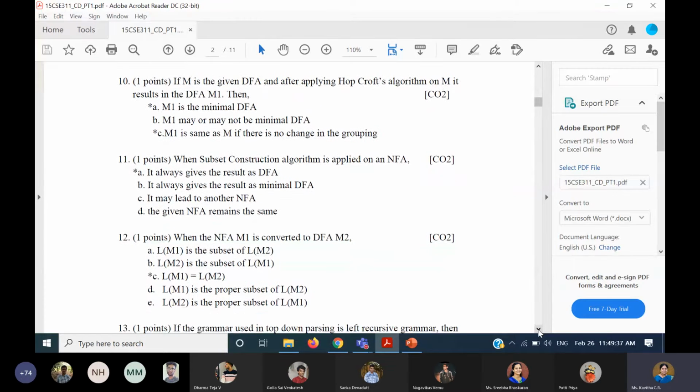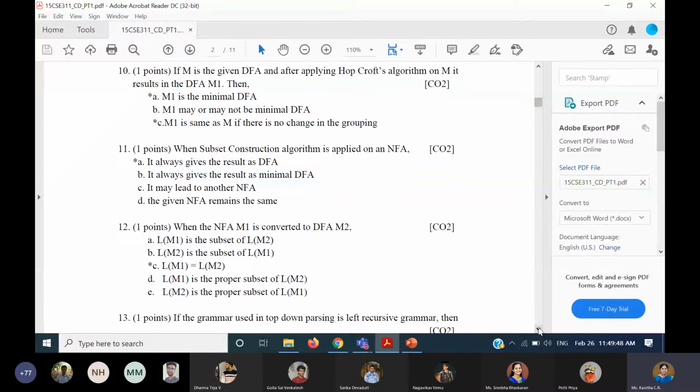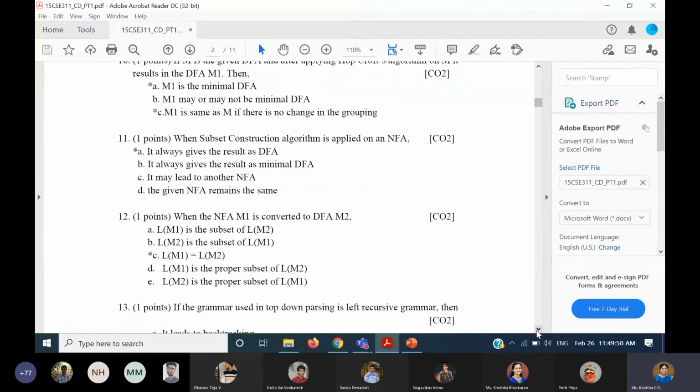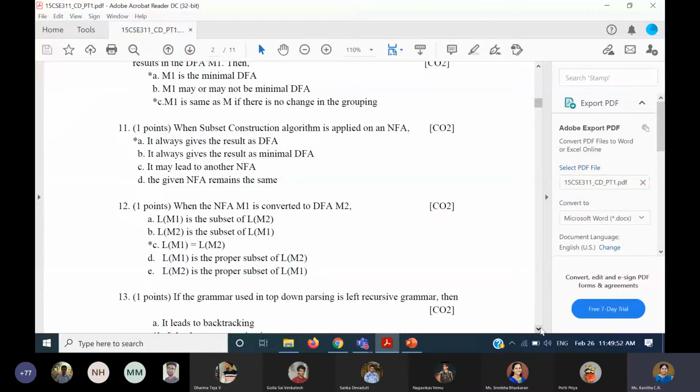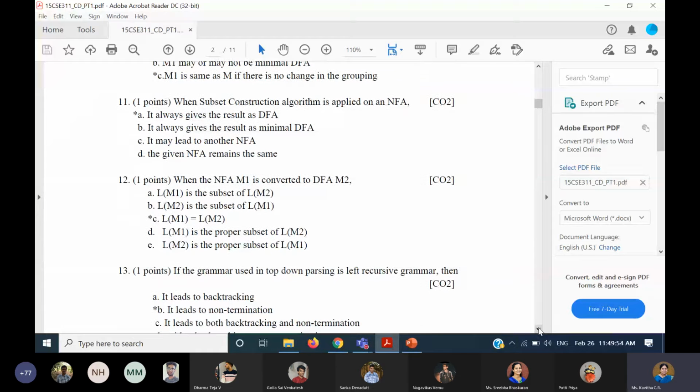When subset construction algorithm is applied on an NFA, it will always give the result as DFA and it will not guarantee the minimal DFA. So it will give rise to the DFA, that's it, not minimal DFA. And when the NFA M1 is converted into DFA M2, the language remains the same. Some of you have selected subset.